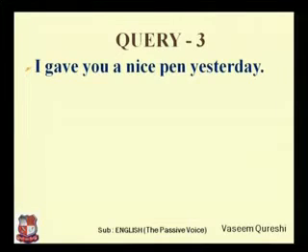And I gave a nice pen to whom? The answer is you. Here you can find two objects in my sentence. The one object, that is you, and the second object, that is a nice pen. When there are two objects, one is considered as a direct object and the second is considered as an indirect object.